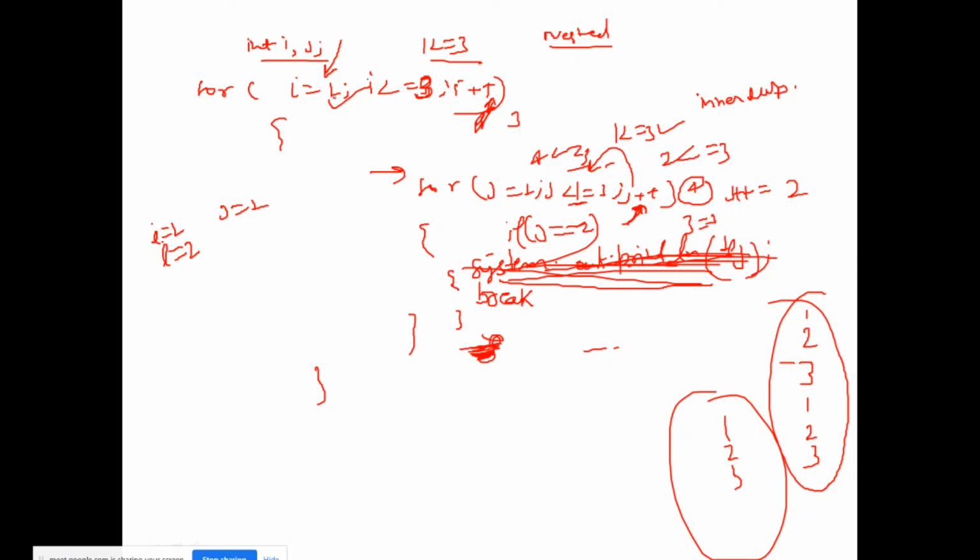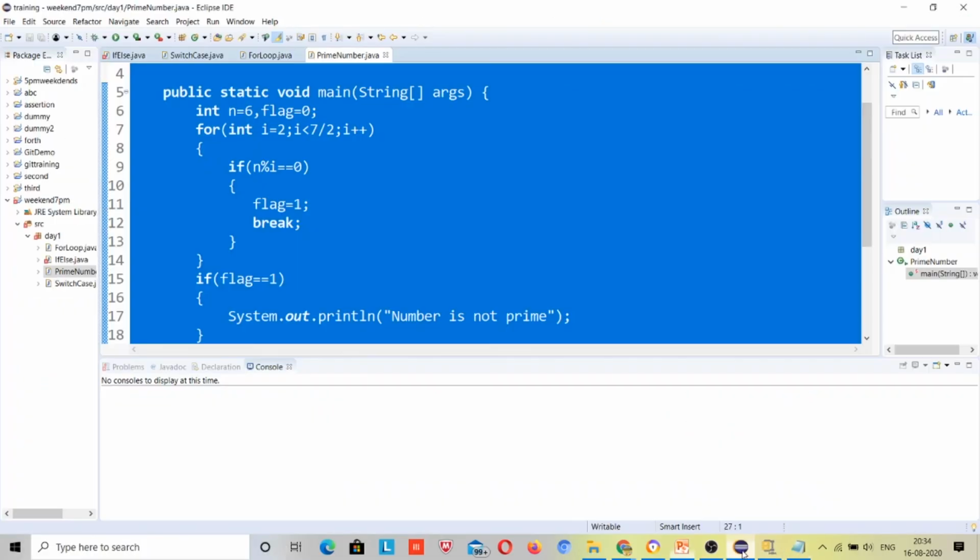First the i value will be 1, it will come inside because the condition is true, the j value is 1, right? 1 is less than or equal to 3, the j value is not 2, so it will not come inside this if block, it will just print, there is no line of code, so it will do nothing, right? When it finds j is equal to 2, it will break and come out of this inner loop only, not the outer loop, right? So this was the concept I wanted to explain. I will make a program, and this will be a better understanding for you guys.